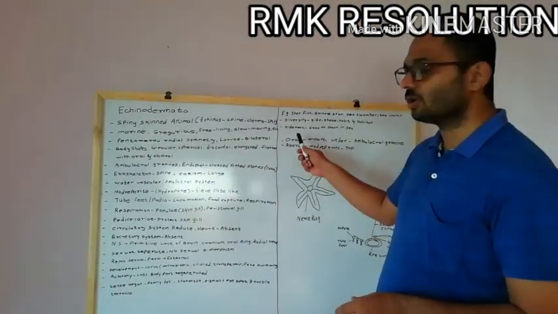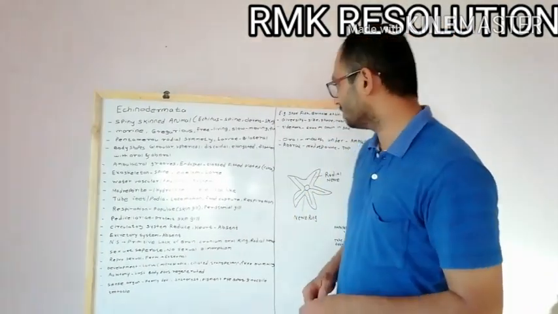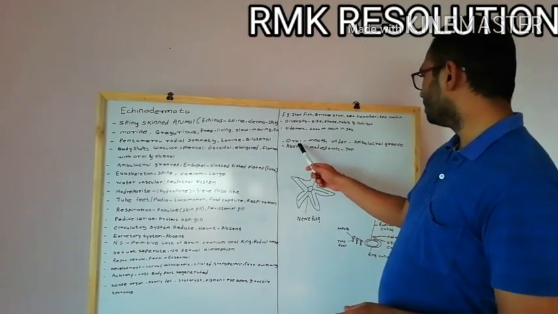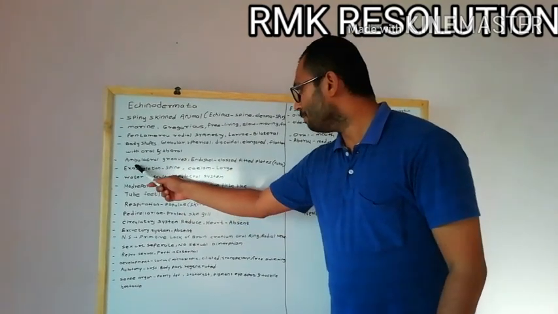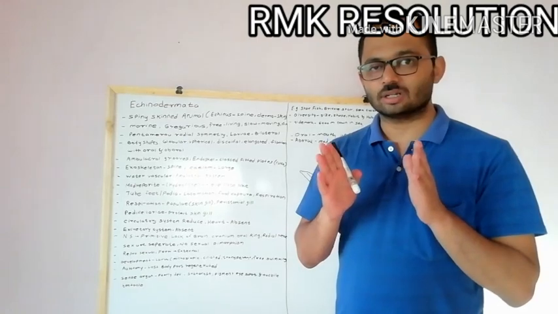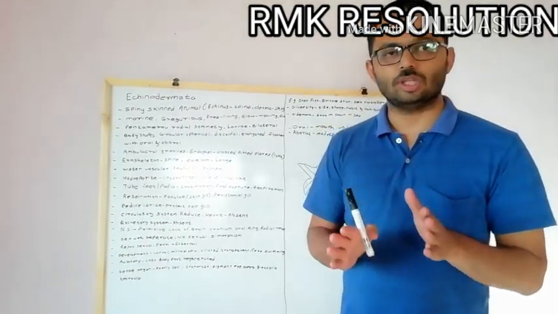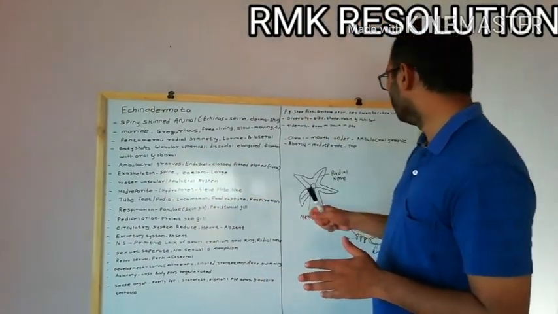Okay, so this is the oral end and aboral end. These are the important characteristics. Now see, as I told you, this is the oral end where ambulacral grooves are present. Grooves means what? It is the depression present on the surface, that is called the ambulacral grooves.